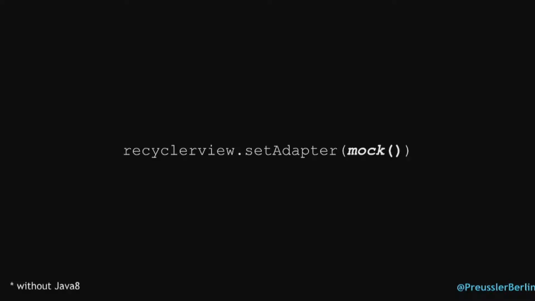Let's look at another example of mock using mock. Remember when I told you about type inference? Think about you have something like this. On a recycler view, you set the adapter, and this needs to be a RecyclerView adapter. Again, just use mock. The compiler already knows what this method needs. Don't tell them that this is a RecyclerView.Adapter class. This is just cluttering your test code. Your test code, or your specification, keep it as simple as possible.